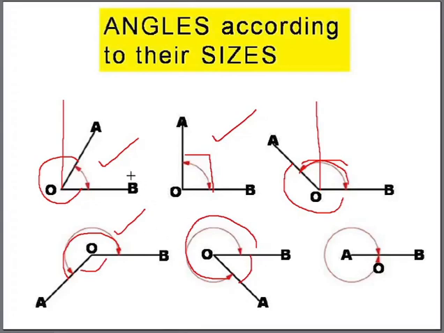So less than 90 is an acute angle, equal to 90 is a right angle, more than 90 is an obtuse angle, and when you measure the greater turning outside, then it would be a reflex angle. Here also it is a reflex angle. In fact, if you measure this way, this is also a reflex angle.